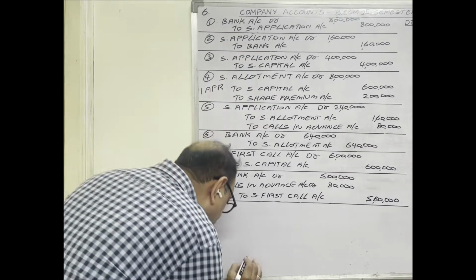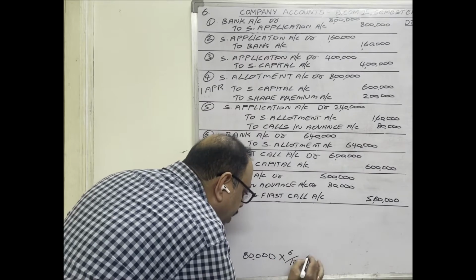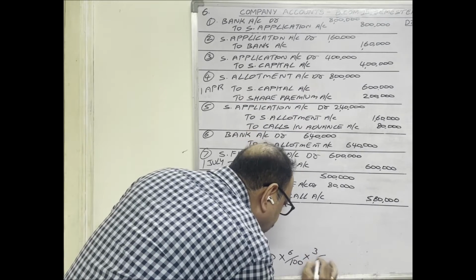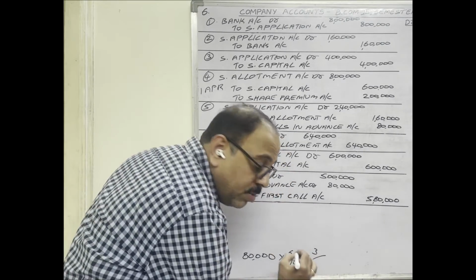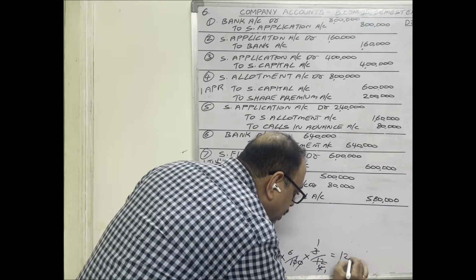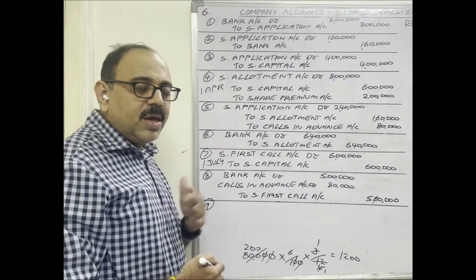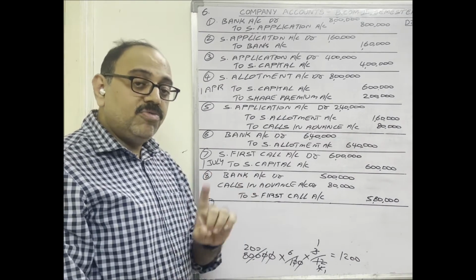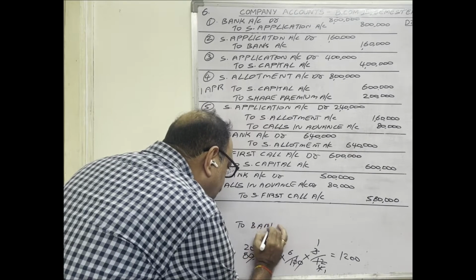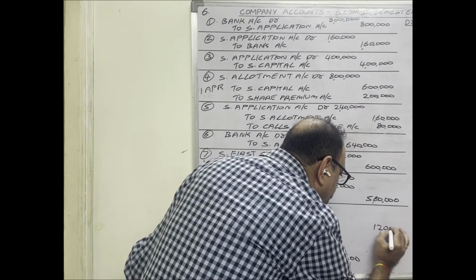80,000 rupees into interest rate, 6% as given in the question, 6 by 100, into 3 months interest we want to pay. Therefore 3 months divided by 12, as in 1 year there are a total of 12 months. 200 into 6, 1200 rupees is the interest. And the company paid this money, so cash is going from the company. Means bank account we should credit, no? As per personal account rule, credit the giver is applicable. Bank is a giver here. Therefore, credit bank account with 1200 rupees.